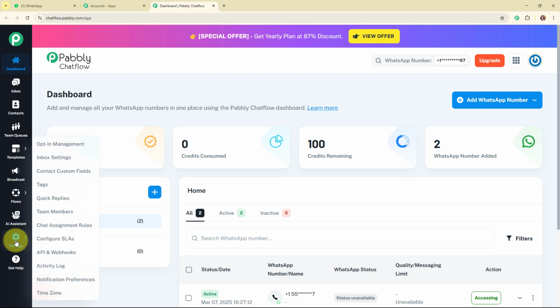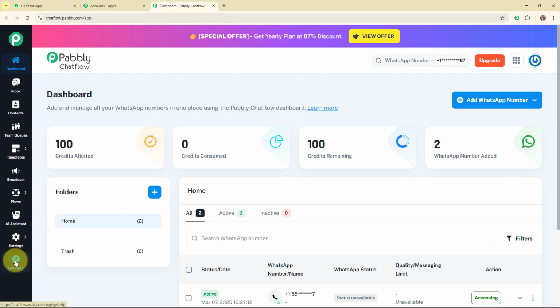Then comes the settings, and here under settings you can see some existing features as well. So here if you wish to learn about any of the features in detail, then you can check out the video dedicated to this specific feature. Then comes the get help option. By using this particular option, you are going to get a response to all your queries related to Pabbly Chat Flow. Alright, so this was all about Pabbly Chat Flow's features.